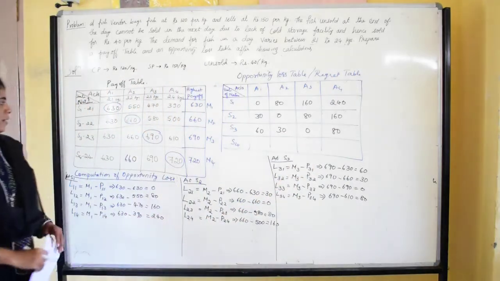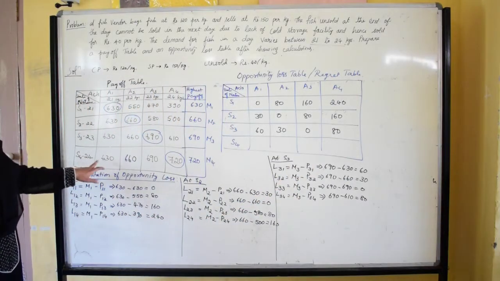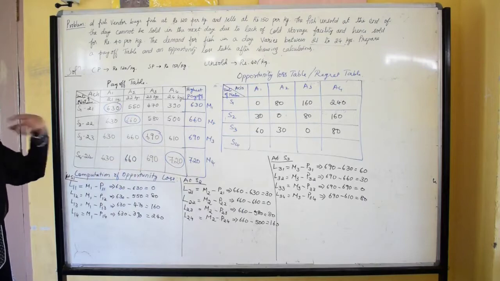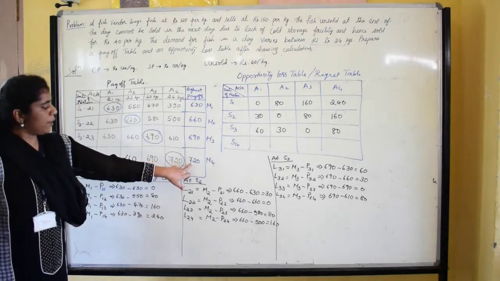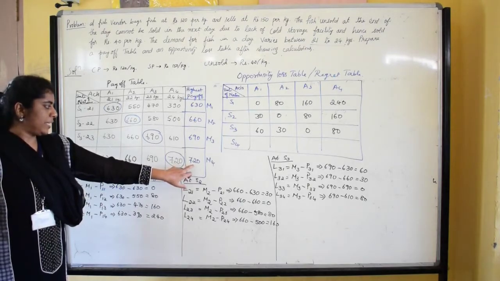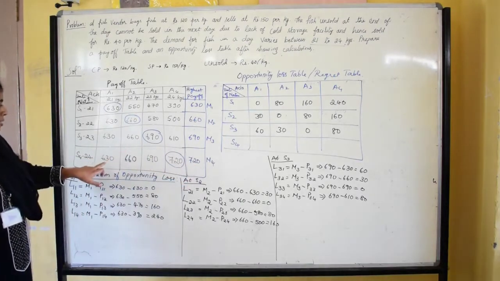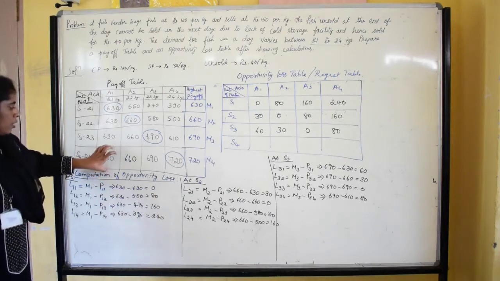So the last row, that is S4, we are going to find the loss or the regret values. Here at S4 the highest payoff is 720. With 720 we are going to subtract the payoff of each cell.